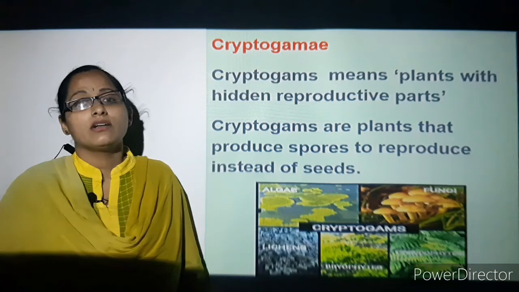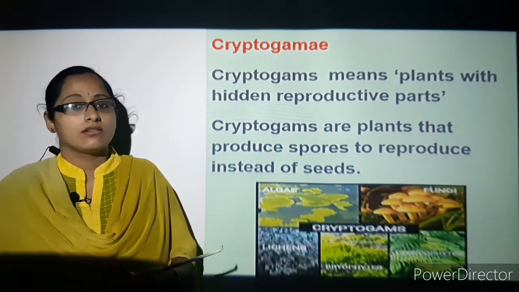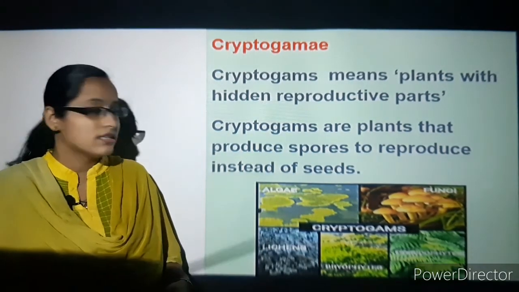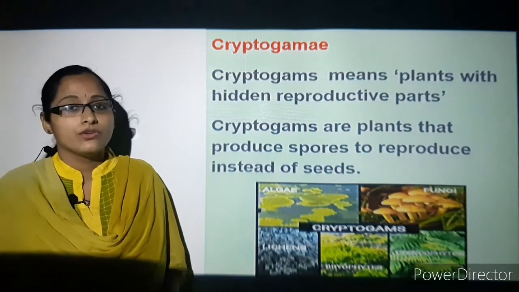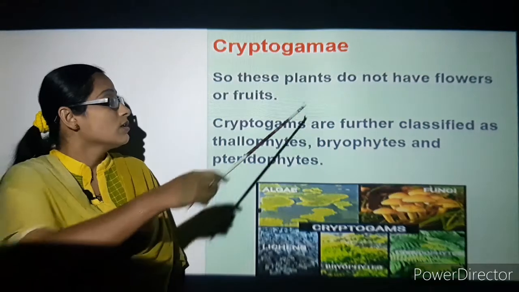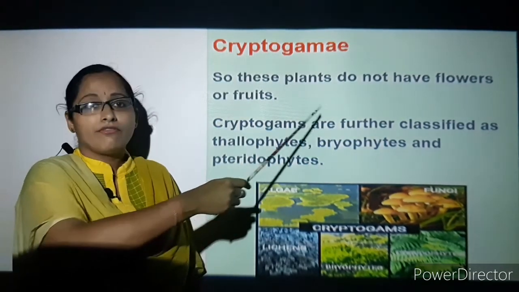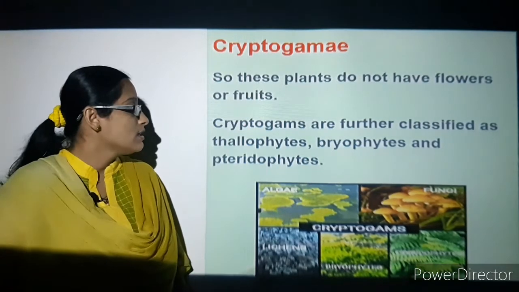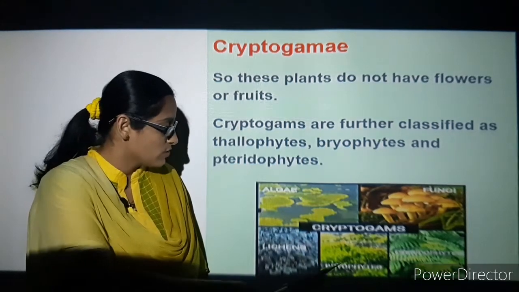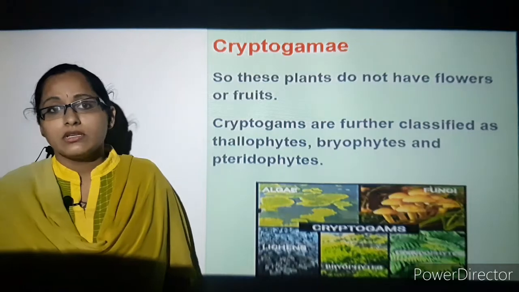These spores spread through agents like air, insects, etc. The spores get scattered elsewhere and grow into a new plant. They do not have flowers or fruits. Cryptogams are further classified as thallophytes, bryophytes and pteridophytes. You can see in this picture that algae, fungi and lichens are cryptogams.